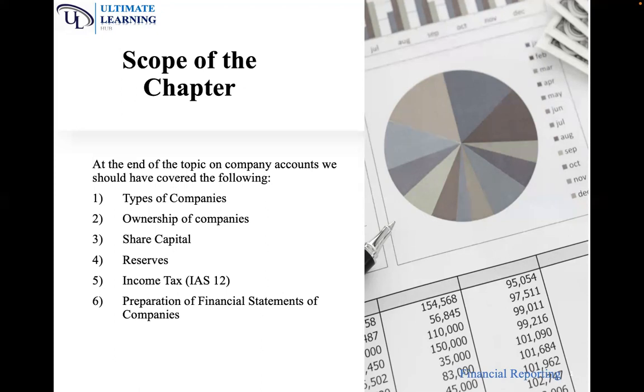So those standards, IAS 2, IAS 12, IAS 20, IAS 8, IAS 10, IAS 37, we'll do a summary of them in this topic today. So we'll look at also preparation of financial statements of companies. This preparation of financial statements of companies should take half of our class today. So half of the class will be introduction to look at theory and workings of company accounts, and half of the class will be to prepare financial statements of companies.